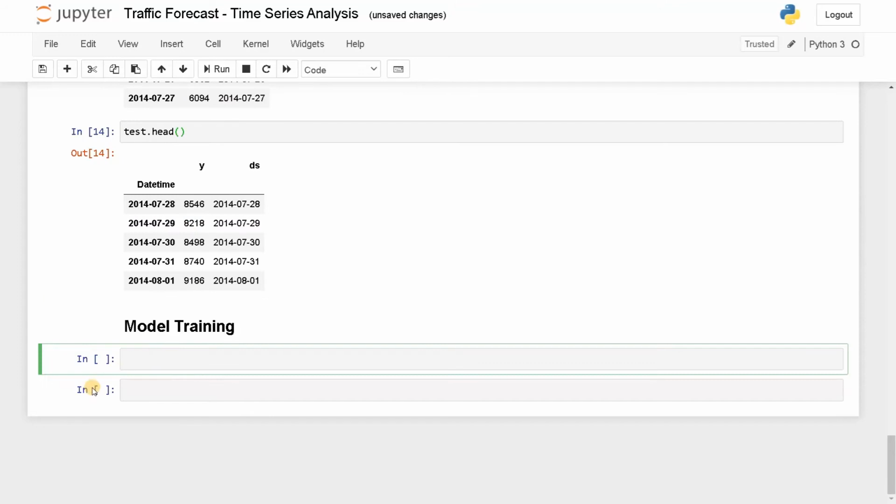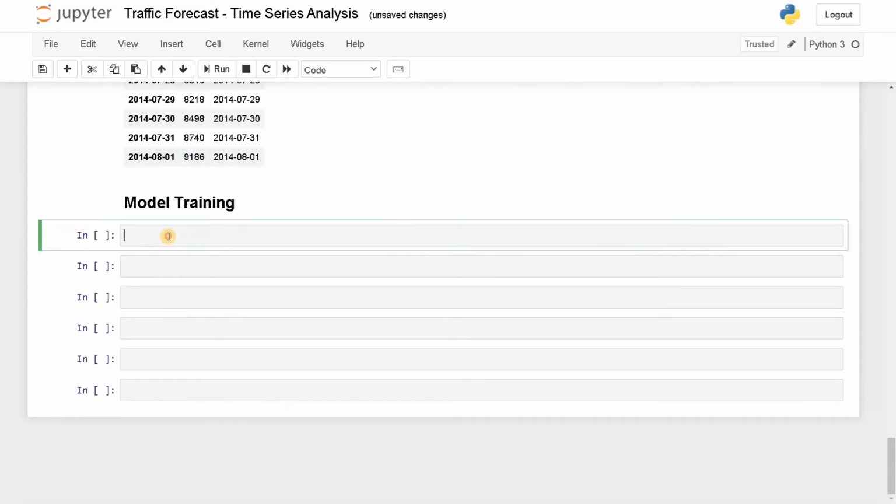Okay, now for model training, let's leave some space. Now we need to initialize the model. Model equals Prophet. So here I'm going to pass a basic parameter. You can also set this parameter yearly seasonality equals true. So it would understand the seasonality trend. There are so many parameters. You can fine tune the parameters in hyperparameter tuning. You need to manually set some parameters, or you can also do some backtesting in order to fine tune the parameters. So based on the parameters only, the model will perform so much better.